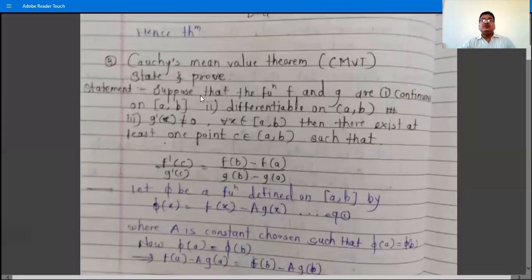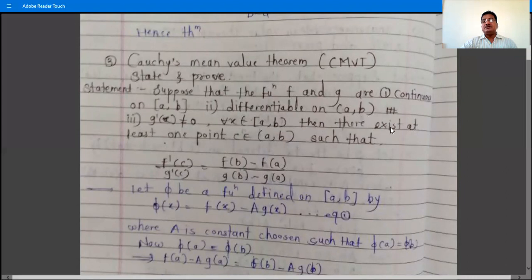Then next is Cauchy's mean value theorem. So the question is: state and prove Cauchy's mean value theorem. So the statement is: suppose that the functions f and g, there are two functions now, are, number 1, continuous on the closed interval AB. Number 2, differentiable on the open interval AB. Both the functions f and g are differentiable on the open interval AB. And the third condition is g dash x is not equal to 0 for all x belonging to the closed interval AB.